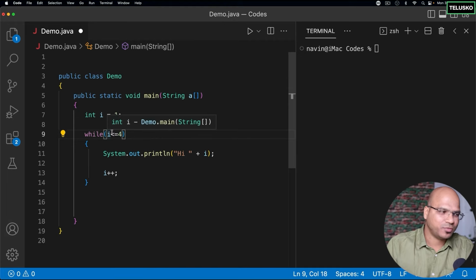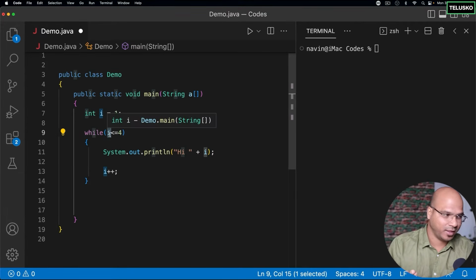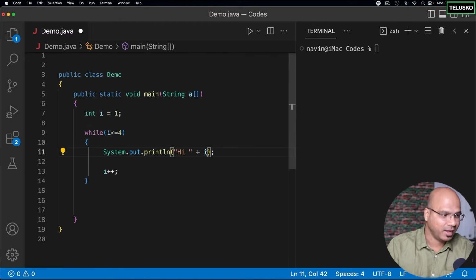So what it will do is check for the condition. Remember, we have talked about this in relational operators. It will continuously check for the condition. So how it runs is, initially it will set the value of I as 1. And then in the while loop, it will check if the value of I, which is 1, is less than or equal to 4. Yes, it will continue. It will go inside the loop, print hi, and also print the number, which is 1. And then it will increment the value of I.